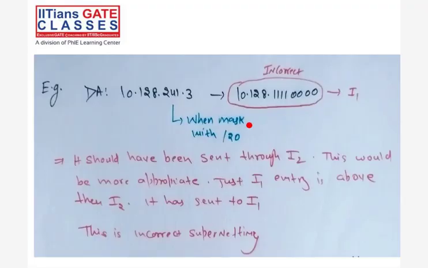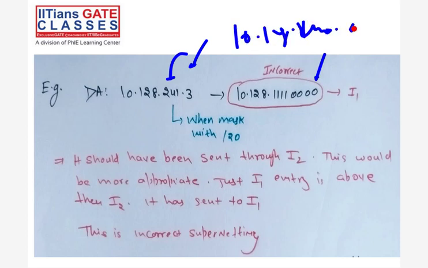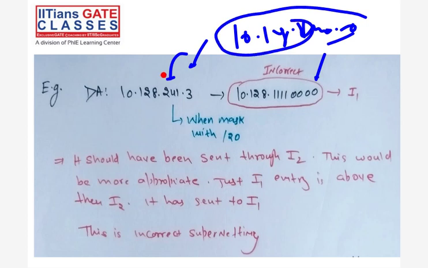Okay, in this example I am taking 41.3. If we do the masking with whatever is in the routing table, the mask will be this one, which is 128.1.240.0. So that packet will go to the supernet. But if you check the IP manually, it actually belongs to the second network of the routing table, because 241 already exists in the network. So which is wrong. That's why we have to apply some rules to aggregate the subnetworks.